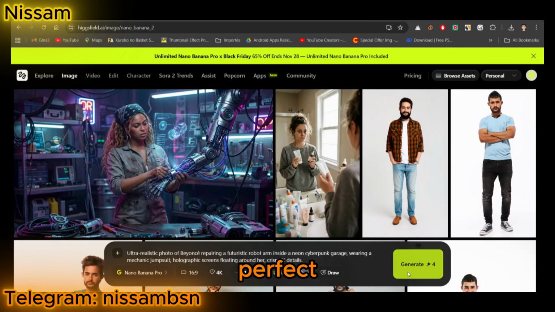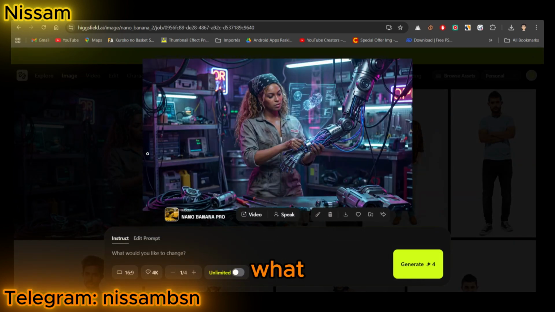The face is perfect, the hands are perfect, the lighting, bro, it looks like a real studio photo shoot. This is the biggest upgrade of Nano Banana Pro. It actually understands what you're asking for. Colors, composition, objects, background, everything matches the prompt with scary accuracy.